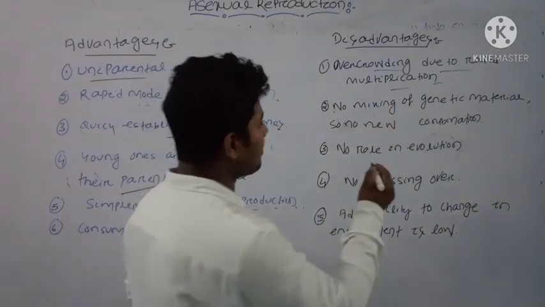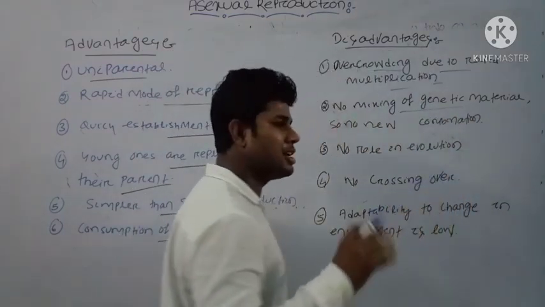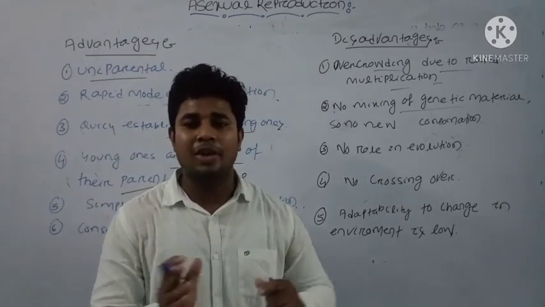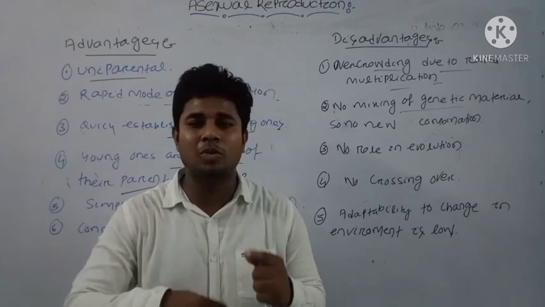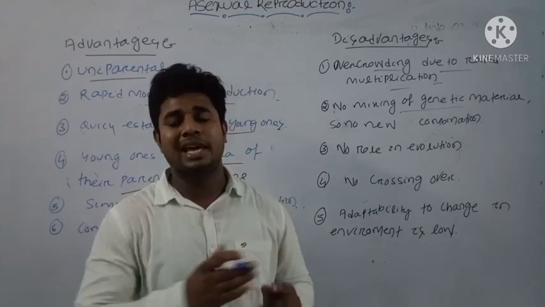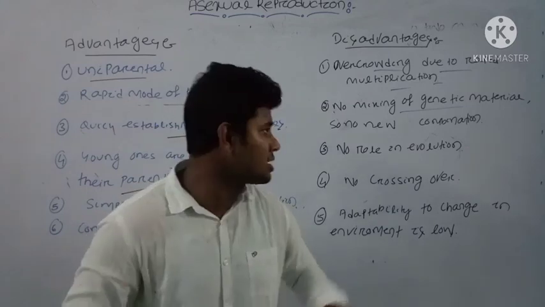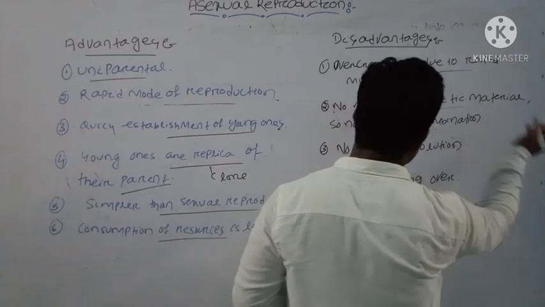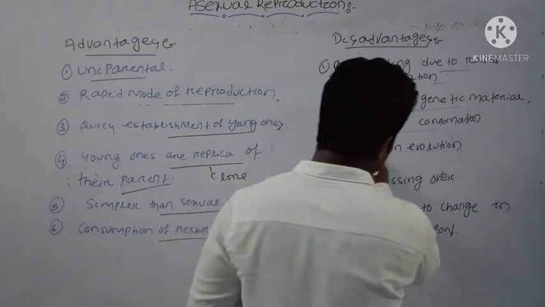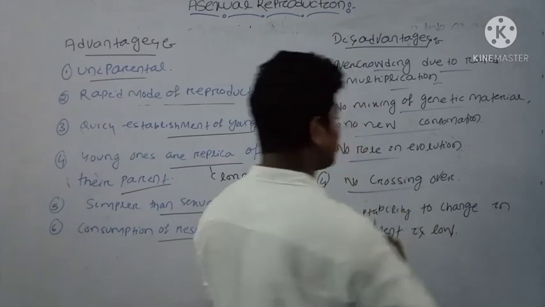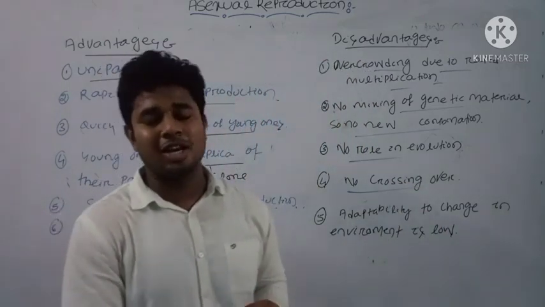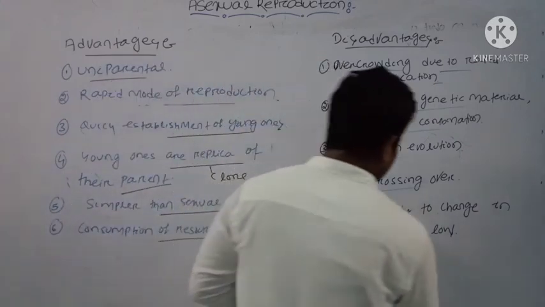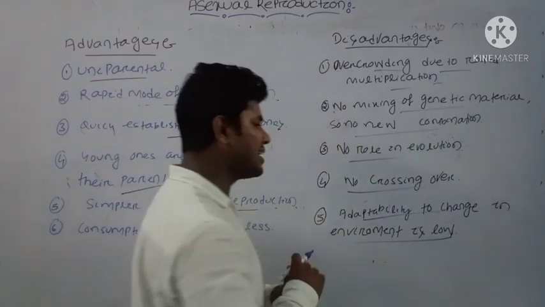Then there is no mixing of genetic material. In asexual reproduction only mitosis occurs and no meiosis, and in meiosis crossing over occurs, and due to crossing over variation occurs and there is evolution. But here only the mitotic process occurs. That's why there is no new combination of genes and no role in evolution, and no crossing over is present.